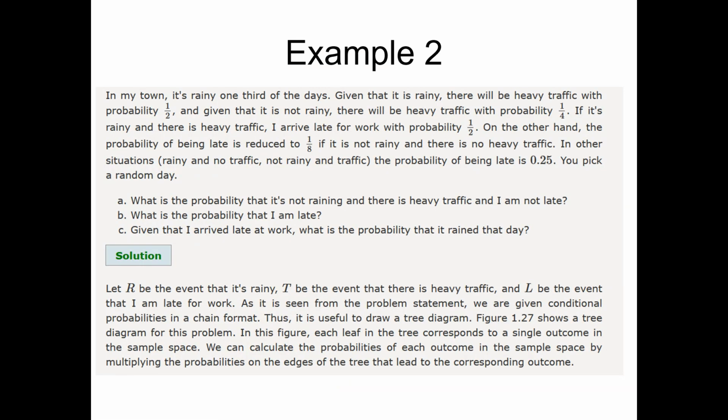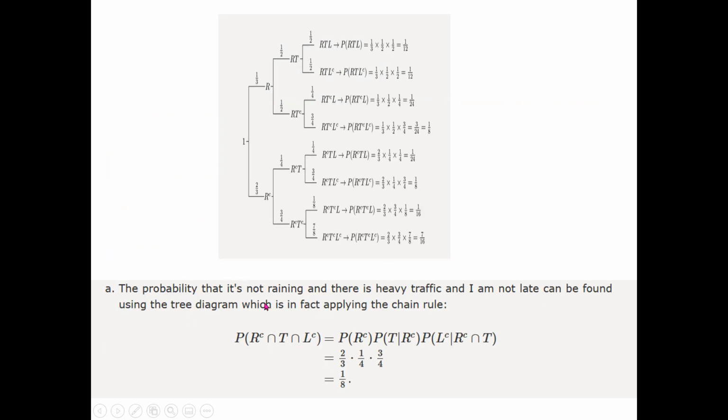Now to the questions in the three parts. Part A is, what is the probability that it's not raining and there is heavy traffic and I'm not late? So let's solve this part. Let me write the statement again: the probability that it is not raining and there is heavy traffic and I am not late. You can see there are three combinations. Not raining means RC, T means heavy traffic, and LC means I am not late, that's why we have the complement of L here. You know that all of these conditions are mandatory, so we multiply the probabilities.